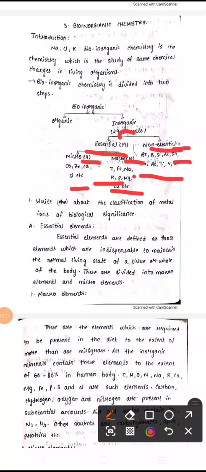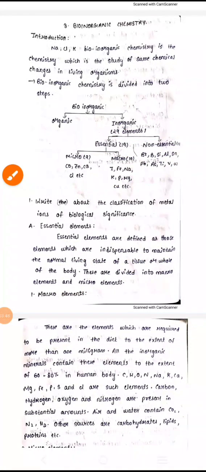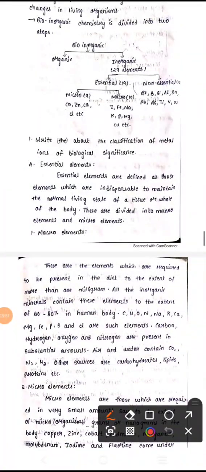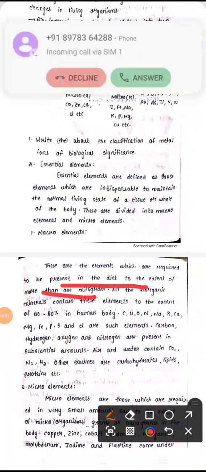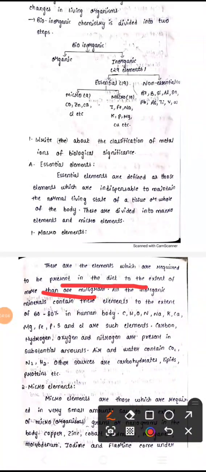Essential elements are those needed to maintain the normal state of the tissue of our body. These are micro elements and macro elements. Macro elements are those required in our diet in amounts of more than 1 milligram, that is, large amounts. Those types of things we call macro elements.